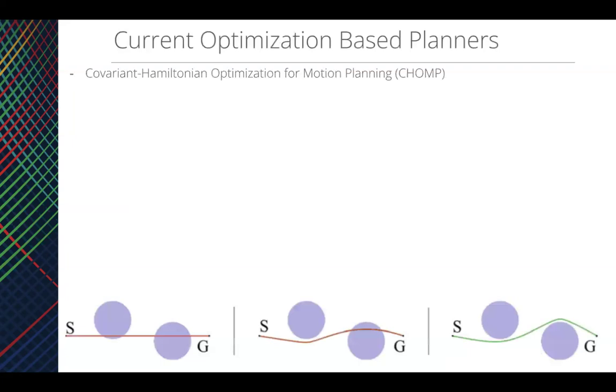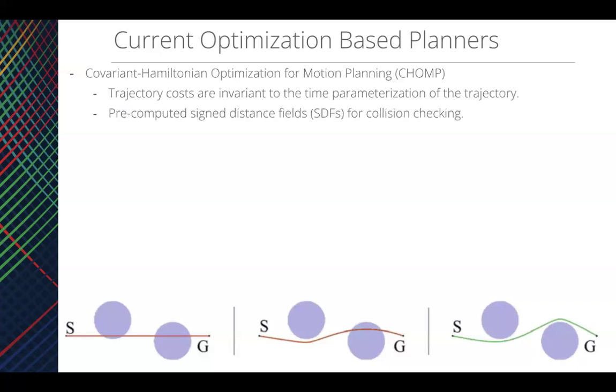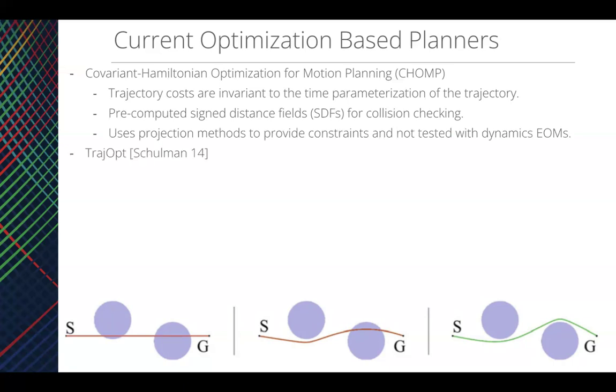One example of current optimization-based planners is CHOMP, which designs trajectory costs that are invariant to the time parameterization of the trajectory. CHOMP also introduced the usage of pre-computed signed distance fields for collision checking. However, in terms of handling constraints, because it is originally an unconstrained optimization algorithm, only a projection method has been proposed to improve upon CHOMP, but it has not been tested with dynamics.